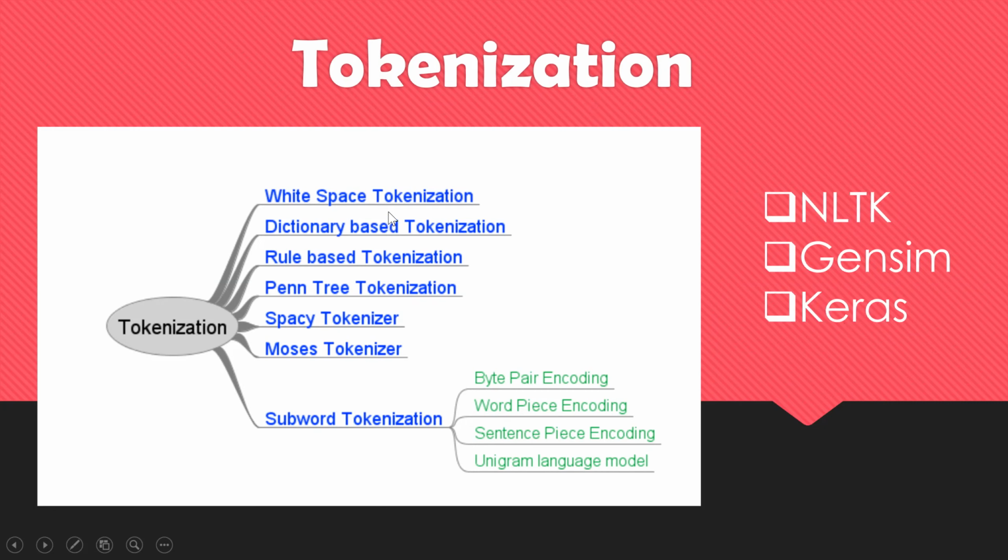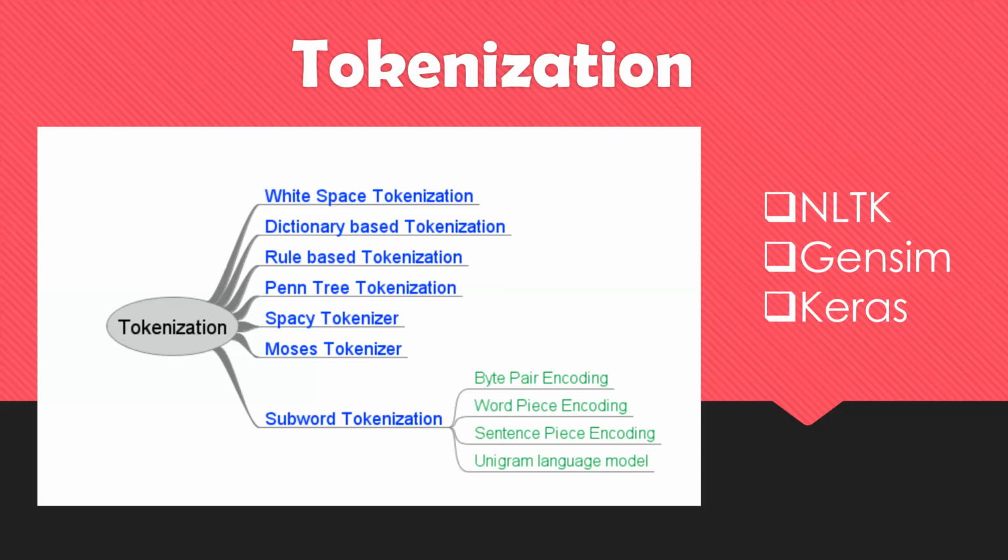We have white space tokenization first. White space tokenization is nothing but, when we are writing a paragraph or a sentence or typing any message, we leave a space, right? Based upon the space, our model or compiler will find the space and break the text down into different tokens. That is known as white space tokenization. Dictionary based tokenization is an advanced method of white space tokenization. In this, there is a predefined dictionary, and based upon the content of the dictionary, it will split the data.